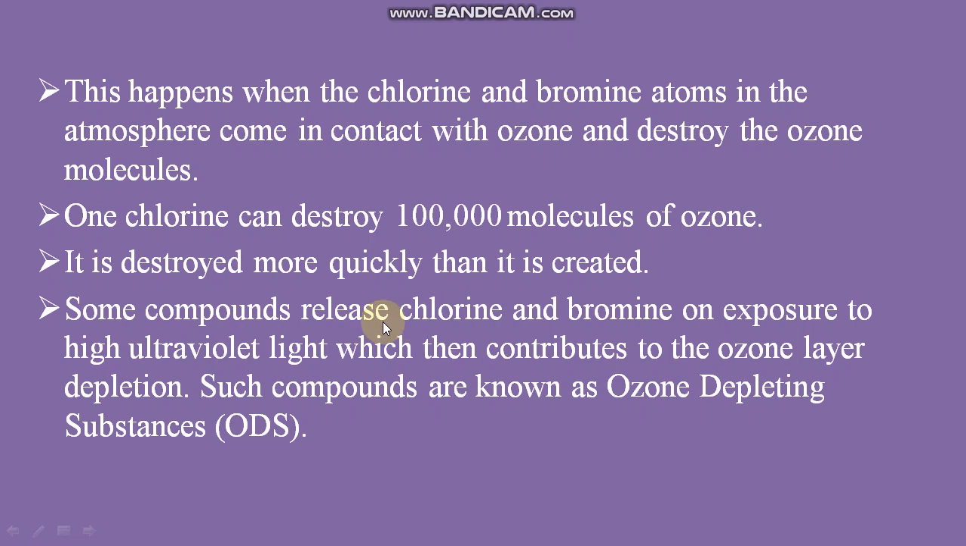Some compounds release chlorine and bromine on exposure to high ultraviolet light, which then contribute to ozone layer depletion. The compounds responsible for causing ozone layer depletion are called ozone depleting substances. In short form, it is ODS. This question can also be asked: what is the full form of ODS? It is ozone depleting substances. They are responsible for causing ozone layer depletion.